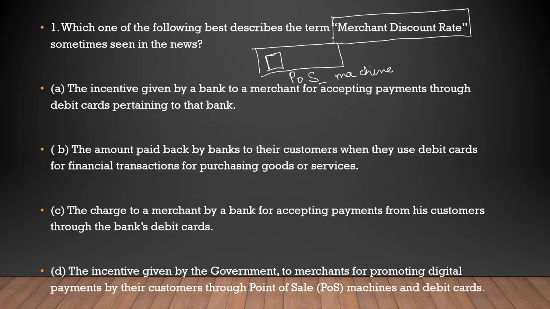This is facilitated by a coordination between the merchants and the banks. That is why in the beginning it was charged on the merchants. Merchants were charged for using these POS machines. The bank used to charge them, and that is known as merchant discount rate. But later on, the government also removed this charge to increase the use of debit cards and credit cards in the economy.